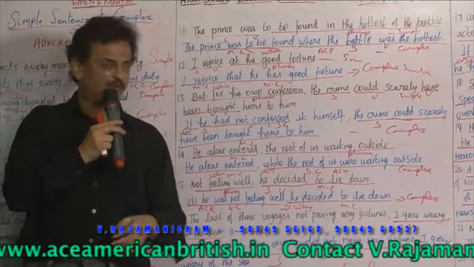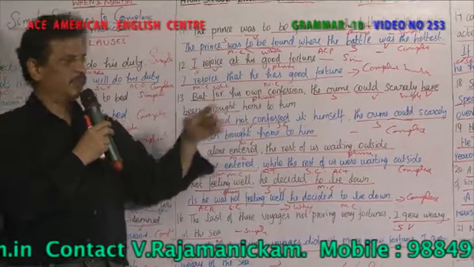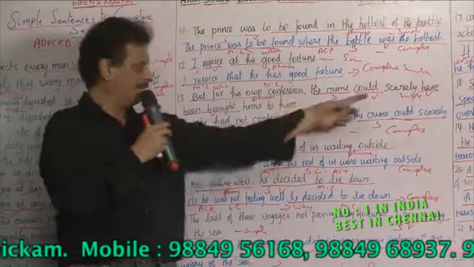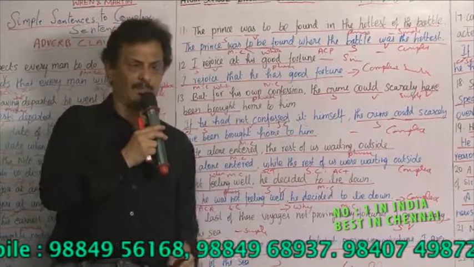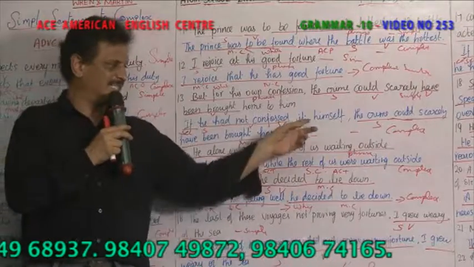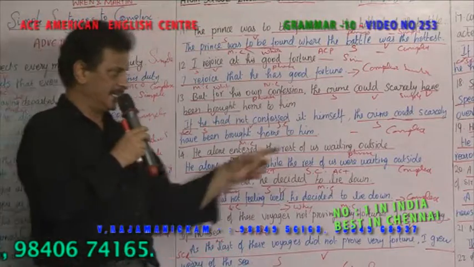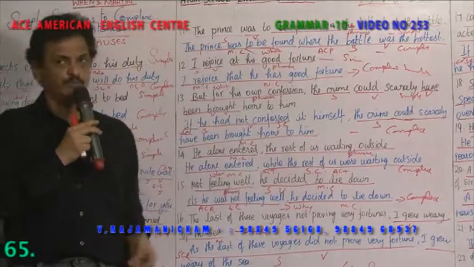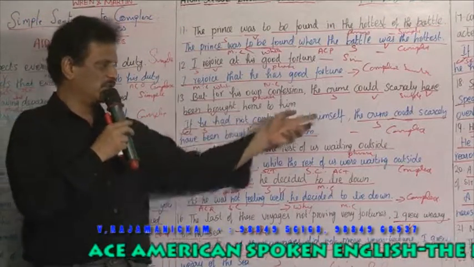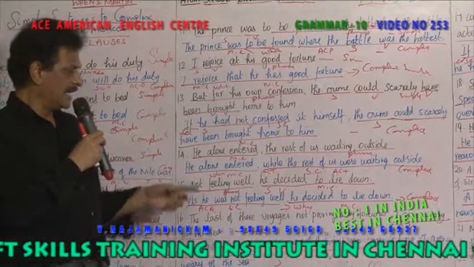But for his own confession, the crime could scarcely have been brought home to him. அப்ப இவன் ஒத்துக்கொண்ட காரணத்தினால அந்த குற்றம் நிரூபிக்கப்பட்டது. Only one verb is there, have been brought, ஒரே வினைச்சொல். So simple வாக்கியம். Simple வாக்கியத்தை காம்ப்ளெக்ஸ் வாக்கியமாக மாற்றுகிற பொழுது, if he had not confessed it himself, அவன் ஒத்துக்கொள்ளவில்லை என்றால். If வந்து conditional word இருக்கிறது. The crime could scarcely have been brought home to him, அந்த குற்றம் நிரூபிக்கப்பட்டிருக்காது. So this sentence, if he had not confessed it himself, second sentence ஐ சார்ந்திருக்கிறது. So it is a complex.